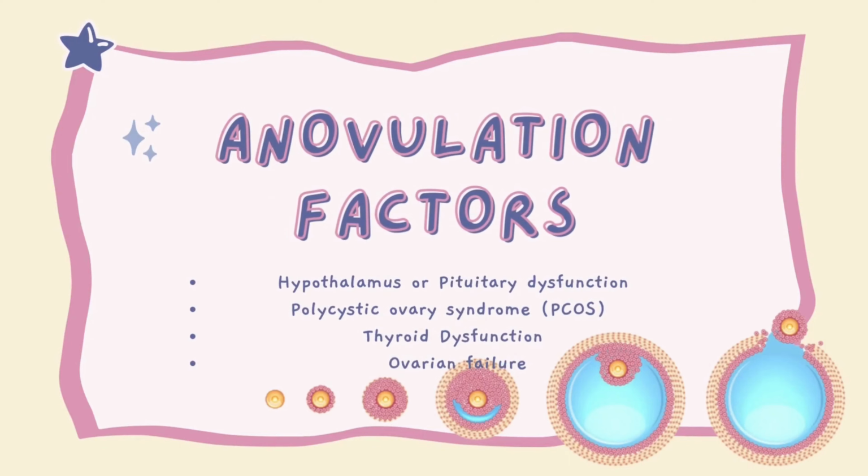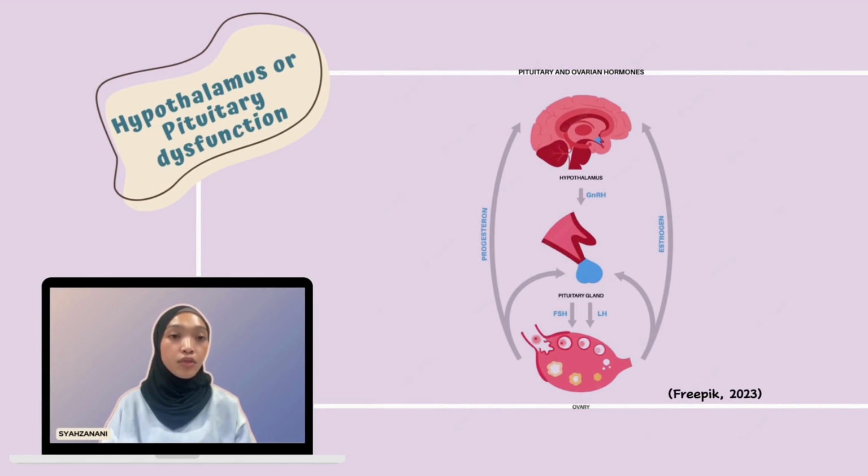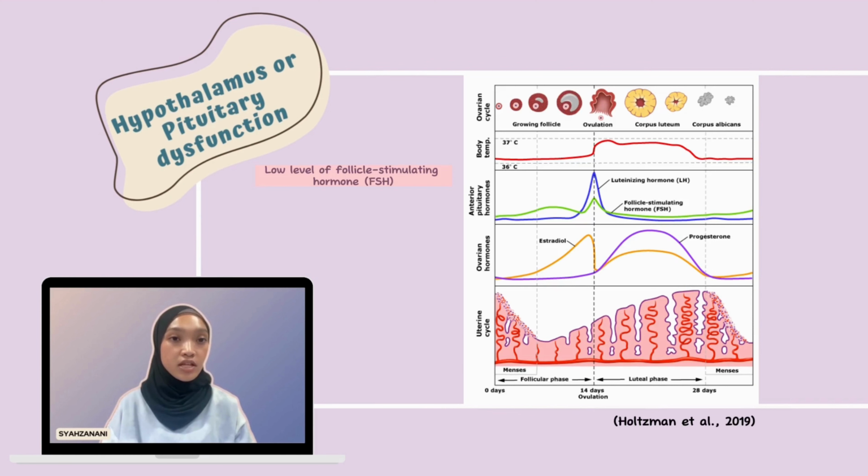Let's take a look at the anovulation factors. Hypothalamic and pituitary dysfunction. As we know, both of these are important in releasing hormones that are needed for ovulation. Low levels of FSH prevent the follicle from developing properly and low levels of LH prevent the LH from surging. Without an LH surge, eggs will not be released.